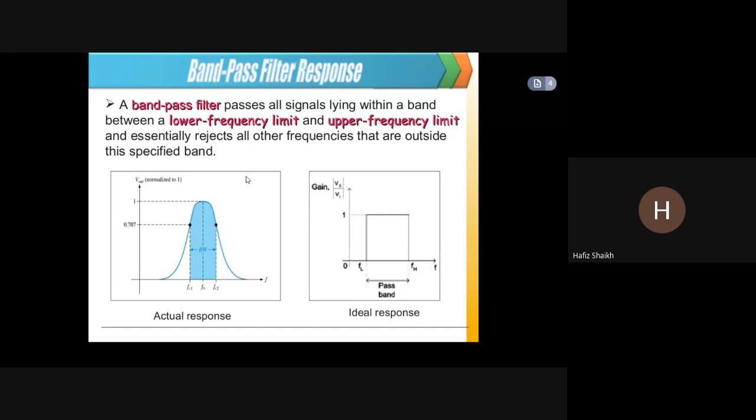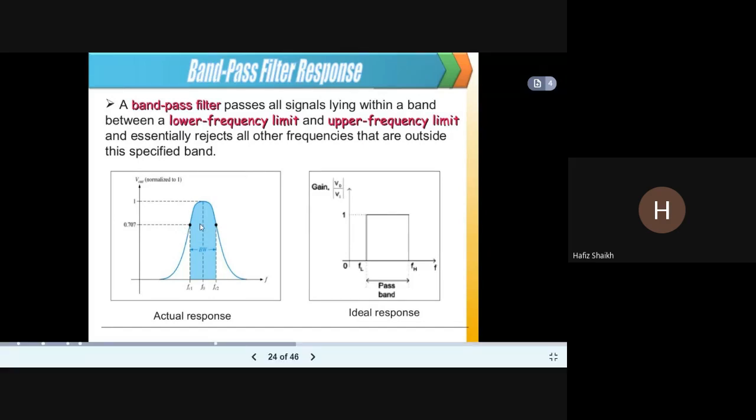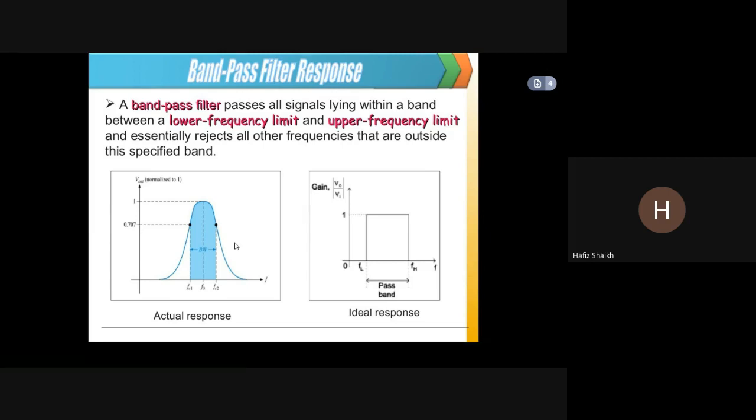This is the band pass filter response. Band pass means it will allow only a particular band to pass through it, and others will be rejected. The initial and final frequencies will be rejected. So a band pass filter passes all signals lying within a band between a lower frequency limit and an upper frequency limit, and essentially rejects all other frequencies outside this specified band.